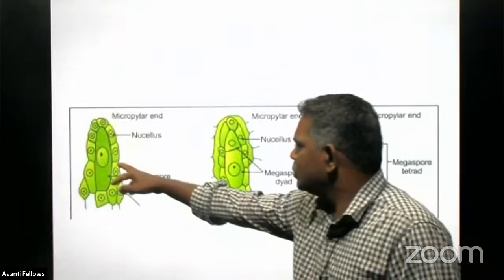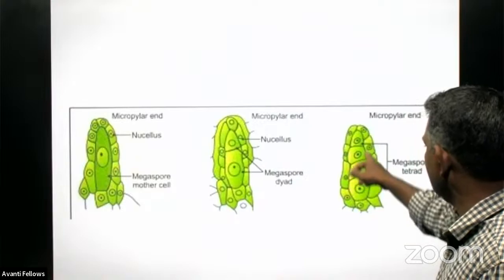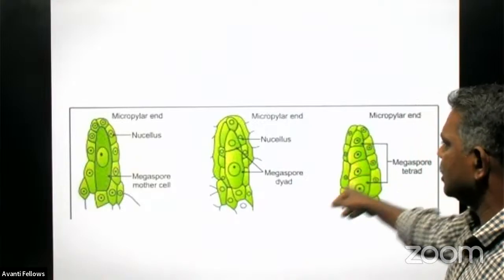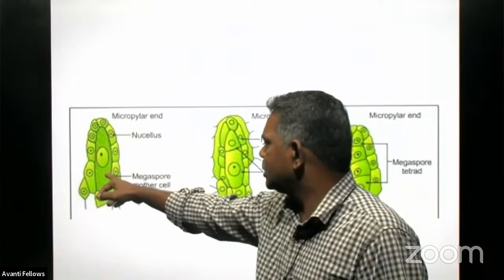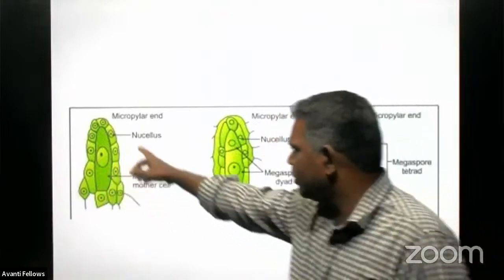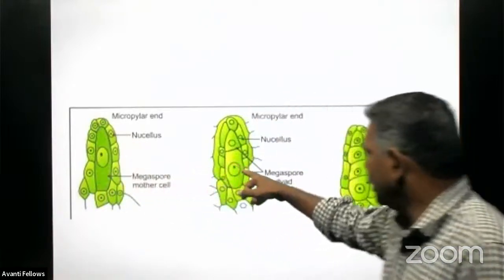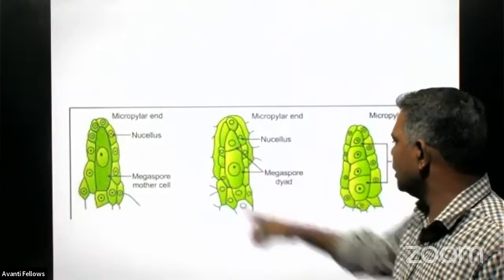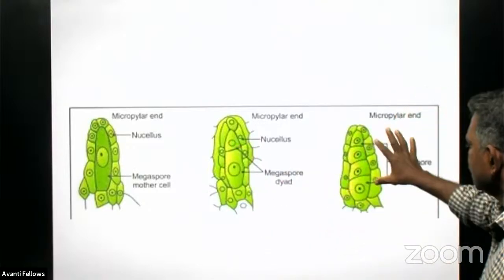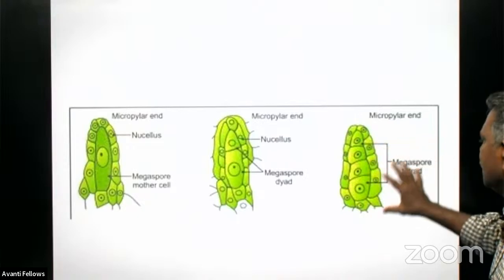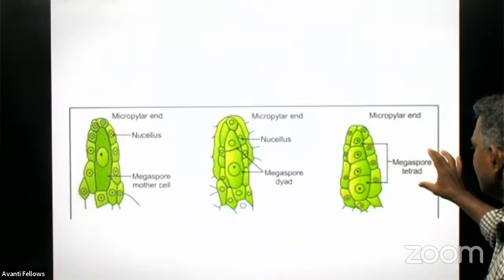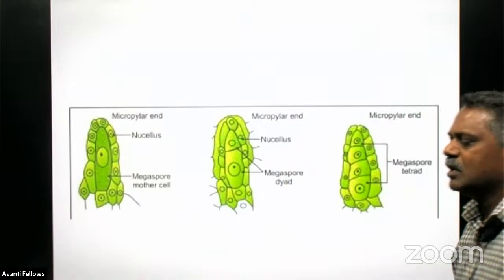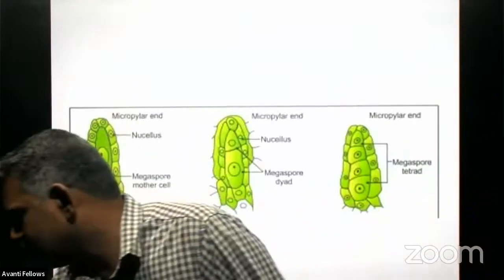This is the 4-cell megaspore tetrad. The megaspore mother cell developed from one nuclear cell divides meiotically; the first division produces 2 cells, called the megaspore dyad, then the next division produces 4 cells, which we call the megaspore tetrad, right?